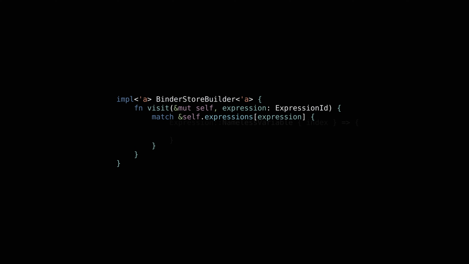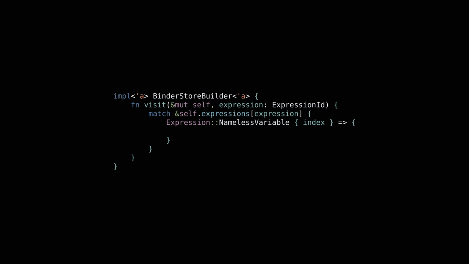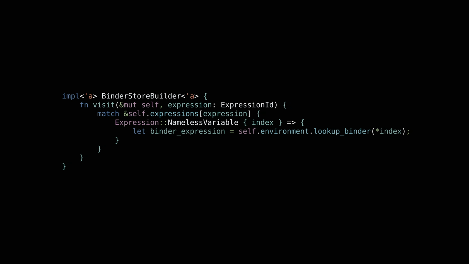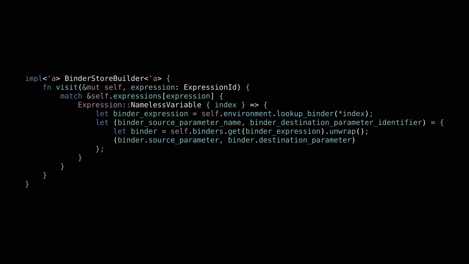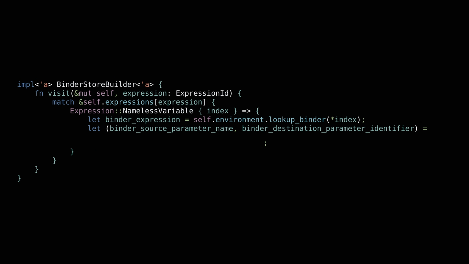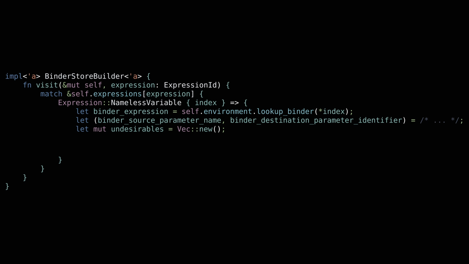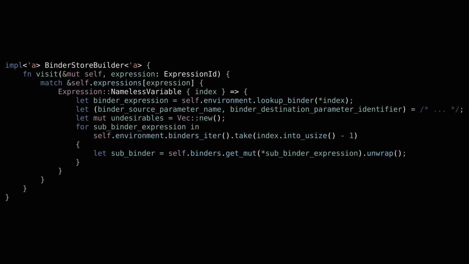In the case where the expression is a nameless variable, we resolve the variable to an identifier. To do this, we look up the referencing environment by index using the stack of binders. Then, we get the constraint assigned to the binder and extract its source and destination parameters. Like in the named variable case, we iterate over the binders that are parent to the nameless variable, up to but not including the variable's binder.